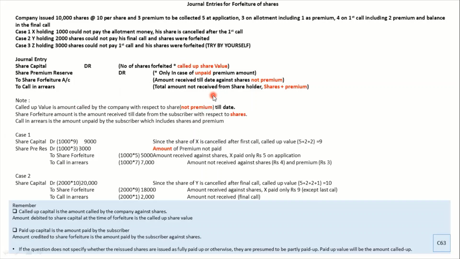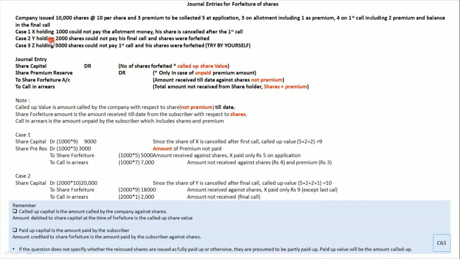That is the amount not received from the shareholder. It includes shares as well as premium. So call in arrears is basically the entire money you did not receive. Share forfeiture, the word share itself tells you that it is related to your share capital. Share premium reserve, only the unpaid premium. I hope these journal entries are clear, because based on this we are going to do all the three cases.